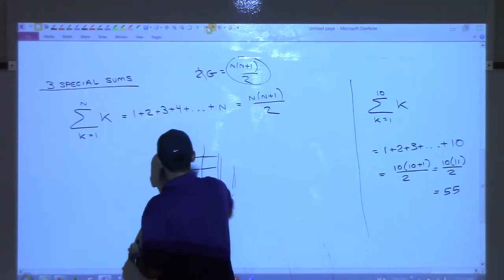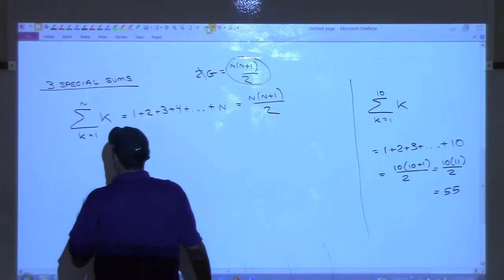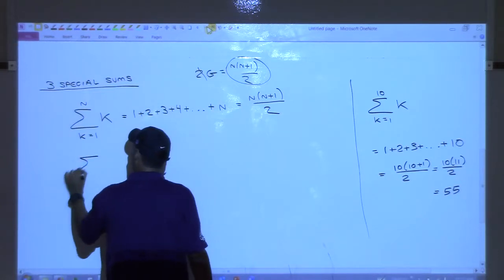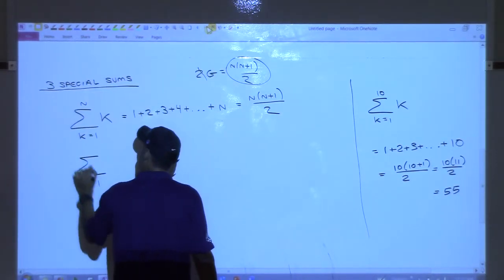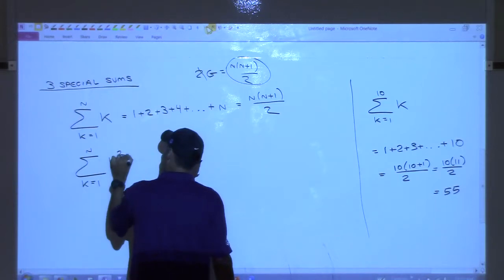So that is a formula we will need. The next special formula is the sum of not k, but k squared.